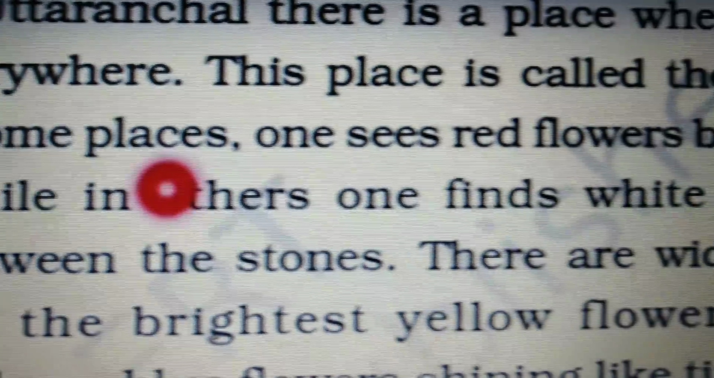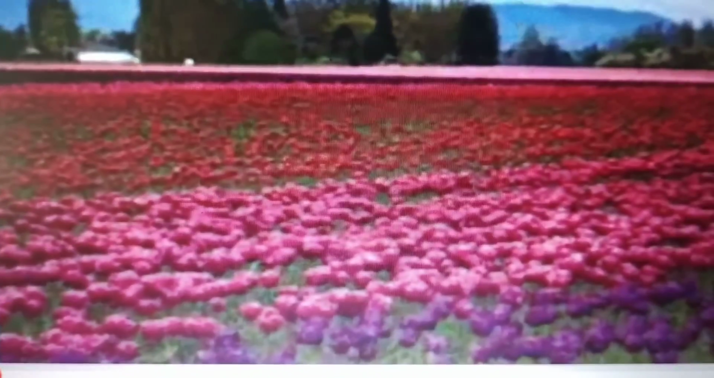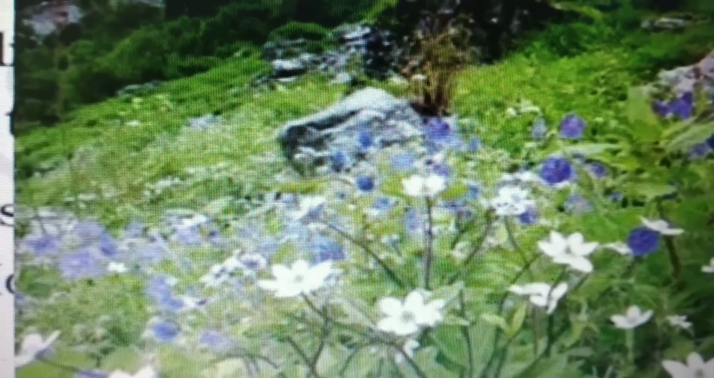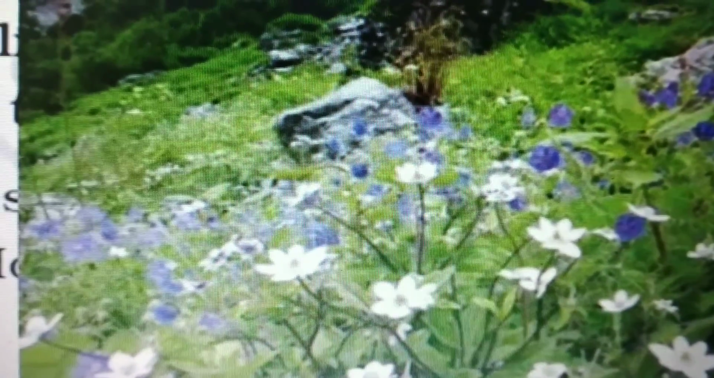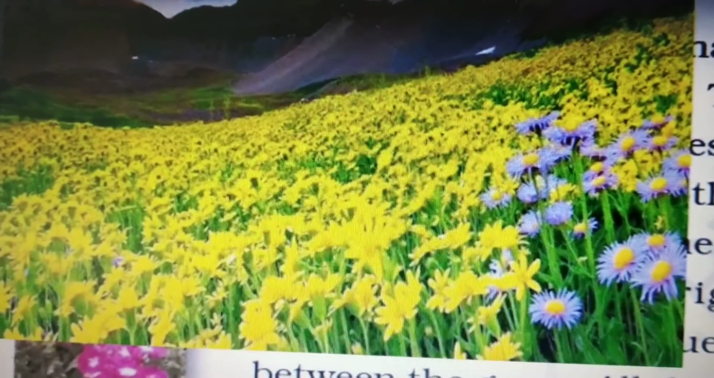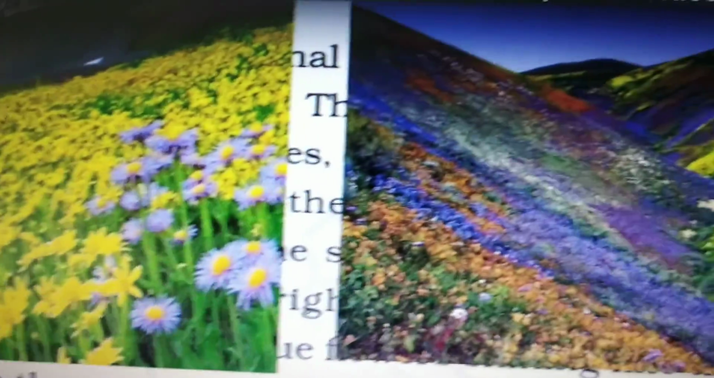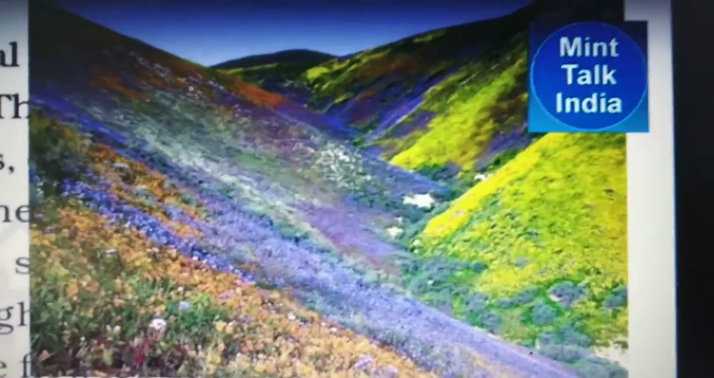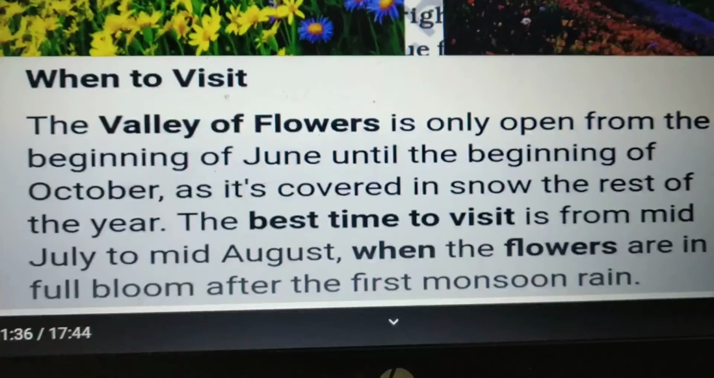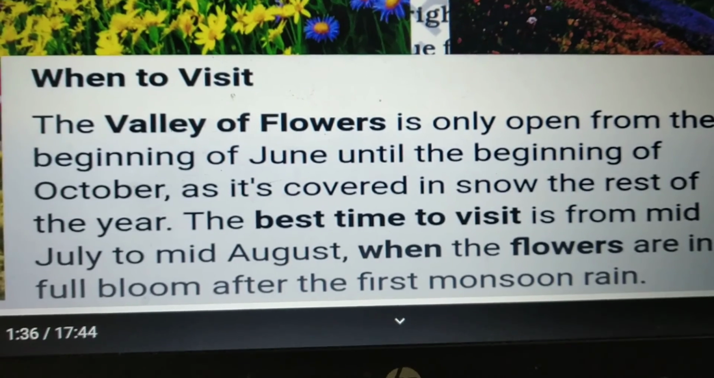In some places one sees red flowers blooming on bushes. How beautiful these red flowers are. These are white flowers peeping out between the stones. There are wide areas carpeted with yellow flowers, and here are small blue flowers which are just like tiny stars. Now you must be feeling very eager to go to such a beautiful place.